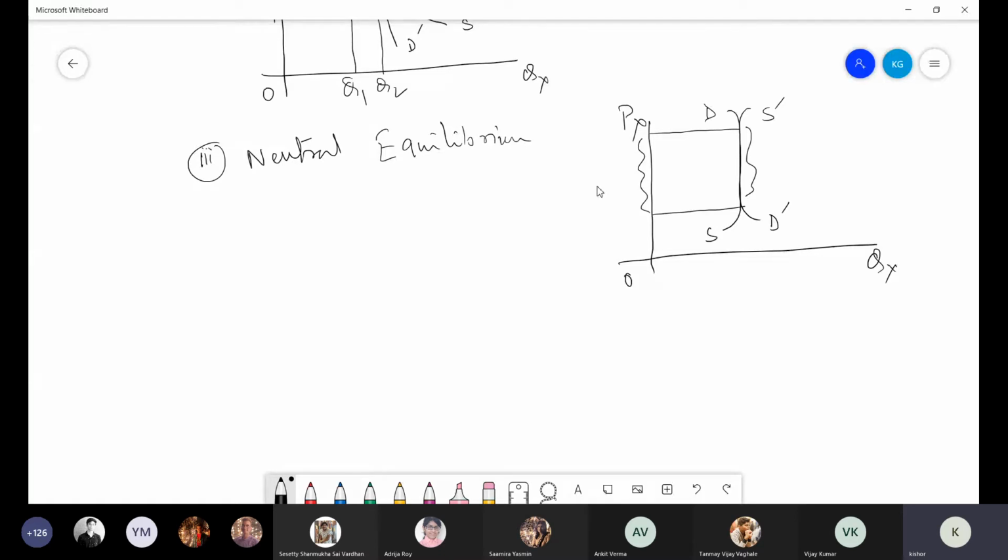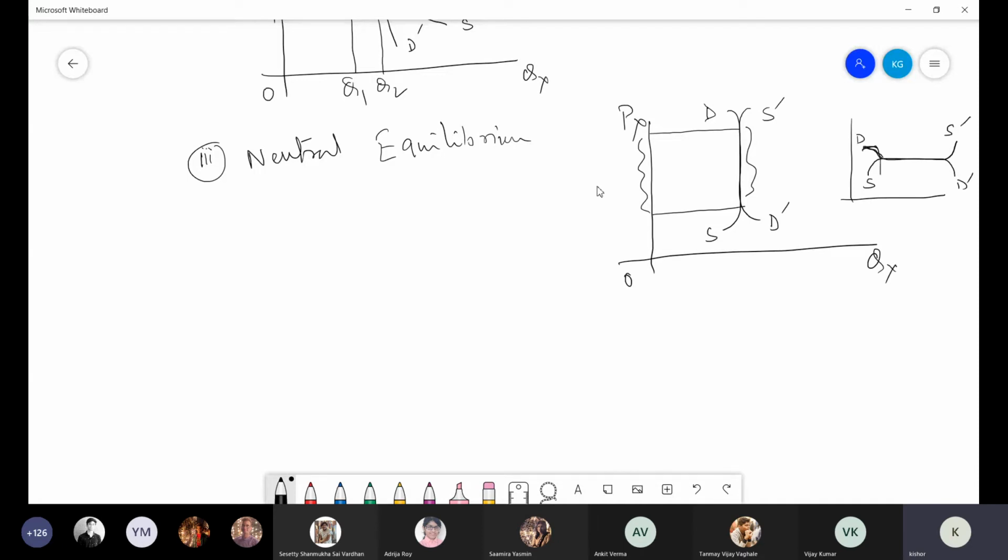And this same diagram, you can draw it in other way also, like in this way. One is, say, supply and this one is, suppose, demand curve.